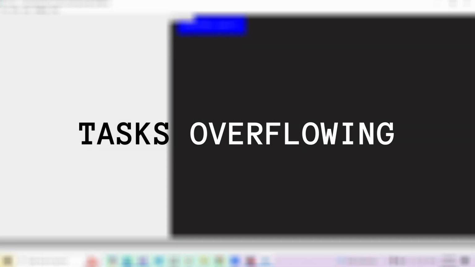Now that I had completed the filtering and sorting feature, I was basically done with the tracker, but I had a small issue to tackle. In the end of the last video, I pointed out 2 things I wanted to do. Now, there were other issues like the absence of difficulty and priority labels and tasks overflowing out of the sidebar. I already did the other labels, but I had yet to tackle the overflowing problem.